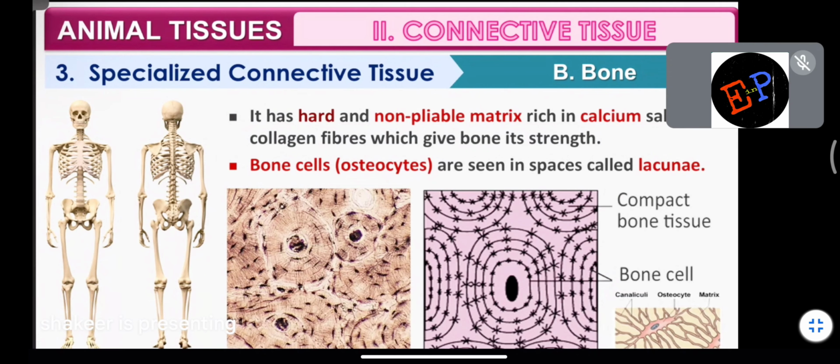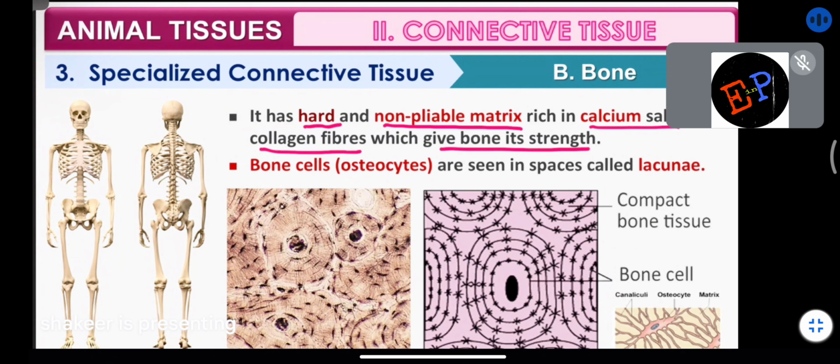Clear? So it has a hard and non-pliable matrix which is rich in calcium. Cartilage was rich in chondroitin. But the intercellular matrix in the bones is rich in calcium. They are rich in calcium. And collagen fibers give bone its strength.